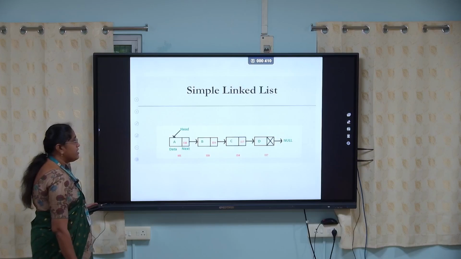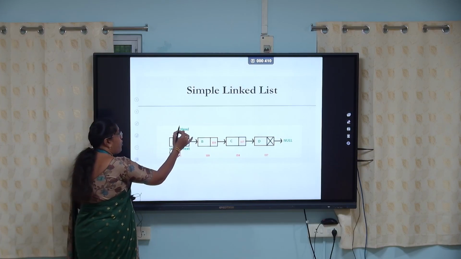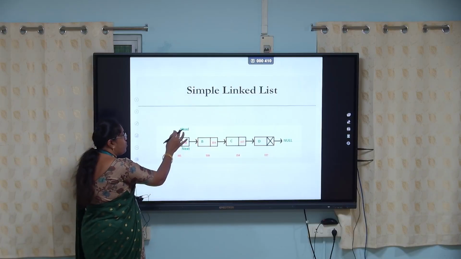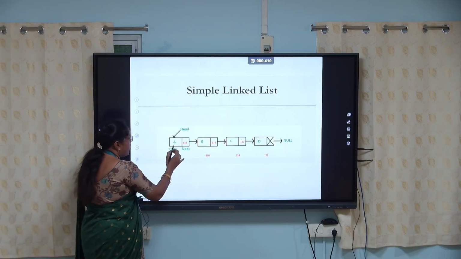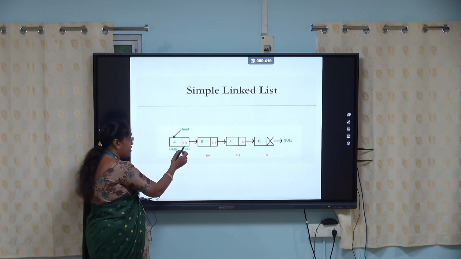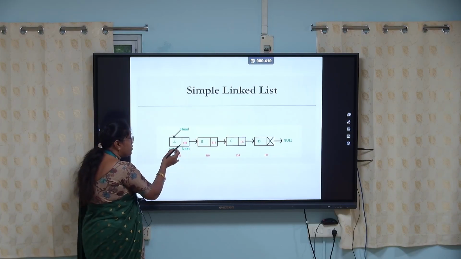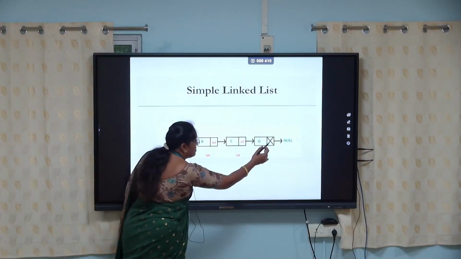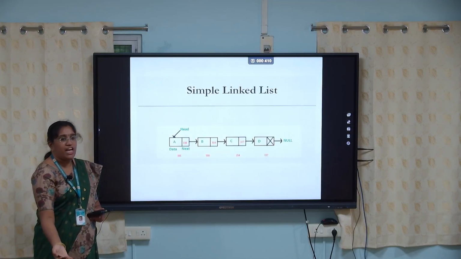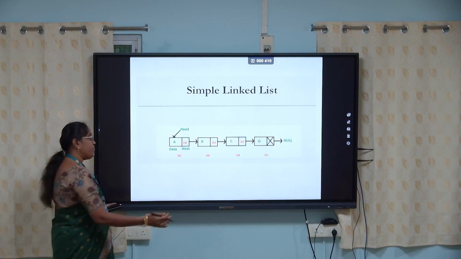In singly linked list, the head pointer is there, containing the first node address, and a node contains two parts. One is the data value and the other is the address of the next node, which stores the next node address. The last node contains the null value. It is a simple linked list that is called a singly linked list.